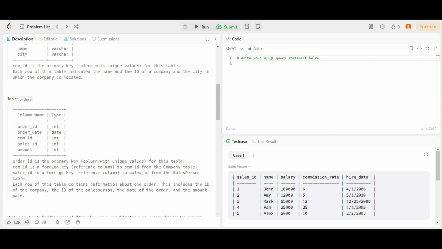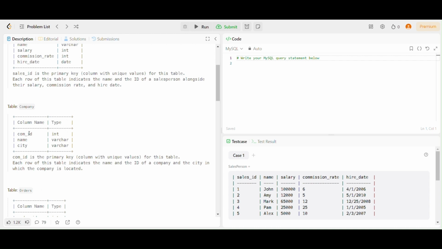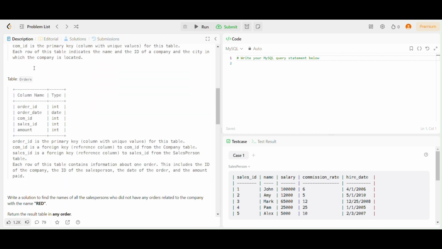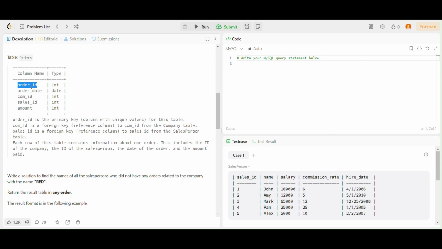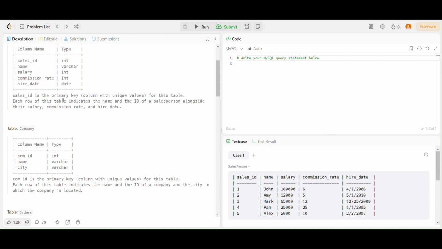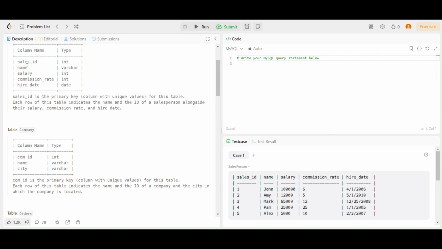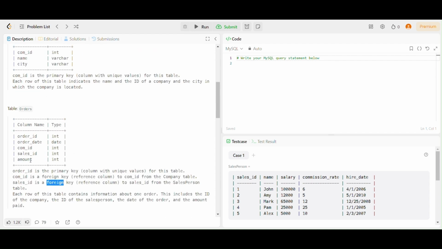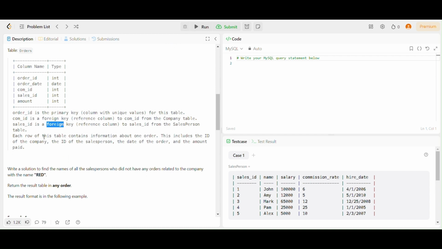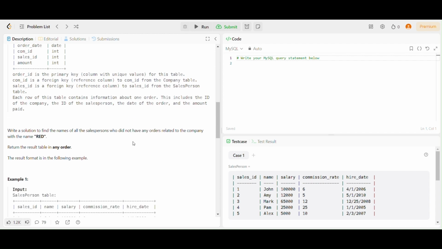Now in Orders we have the order_id, the date, the com_id, sales_id, and the amount. Order_id is its own ID. Order_id is the primary key, and com_id and sales_id are foreign keys, the reference columns from these two tables. Each row contains the information of the company, the ID of the salesperson, the date of the order, and the amount that has been paid.